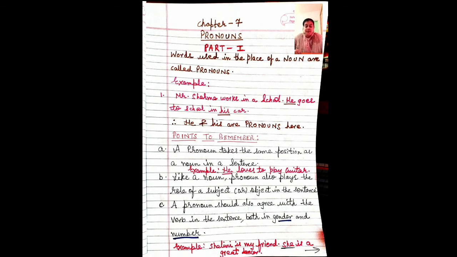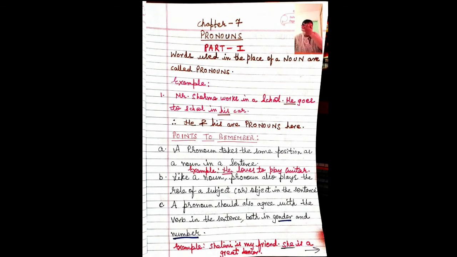Next, point number 2. Like a noun, a pronoun also plays the role of a subject or object in the sentence. So a pronoun can take the position of both the subject and the object. Next, point number 3. A pronoun should also agree with the verb in the sentence, both in gender and number. So I'm underlining here, you have to understand both in gender and in number.